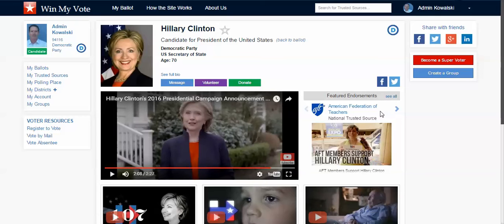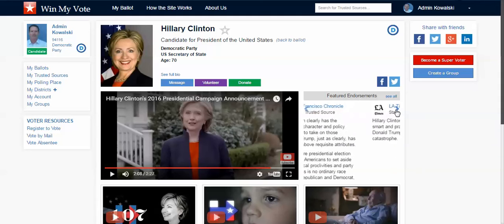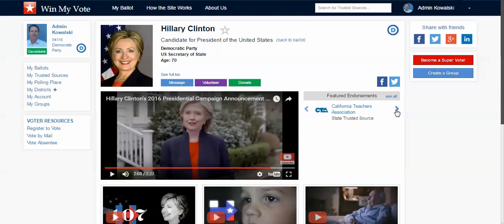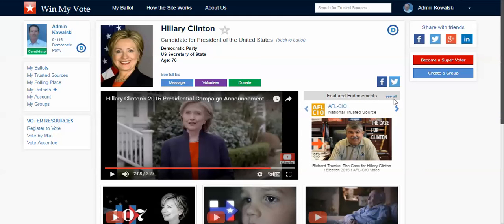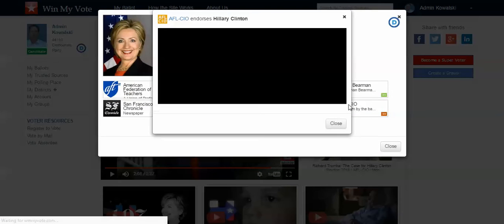But I can also see the groups and organizations that I trust and see that they have endorsed this candidate because they're part of the featured endorsements. So I can scroll through those, or I can just click on See All, and I can look at those, and when I click on it...